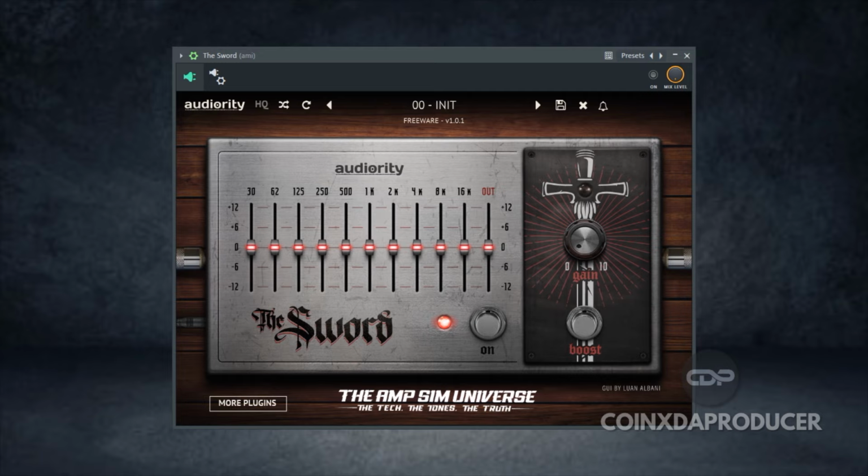So those are the core controls of this plugin, but it also features an HQ switch, which enables oversampling, and a randomize function. So you can get this plugin in the format of AU, CLAP, VST2, VST3, and AAX, both for Windows and Mac OS. So let's quickly go through features and have a sound demo.